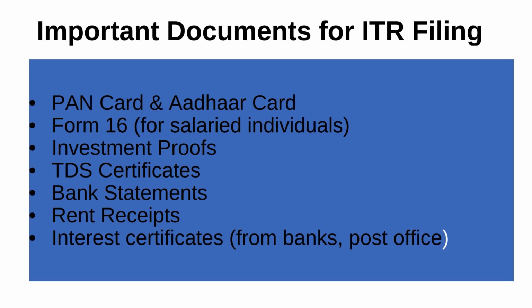Then bank statement is also required. Then we have the rent receipt if we want to avail the HRA facility. Then interest certificates received either from the banks or from the post office. So you must have all these documents while filing ITR. PAN and Aadhaar card are mandatory: Form 16, investment proofs, TDS certificates, bank statement, rent receipts, interest certificate.